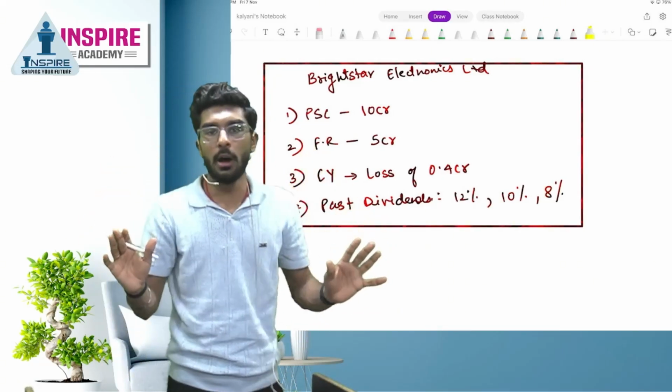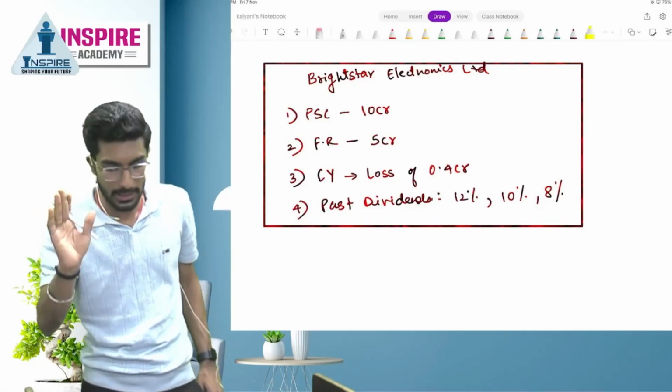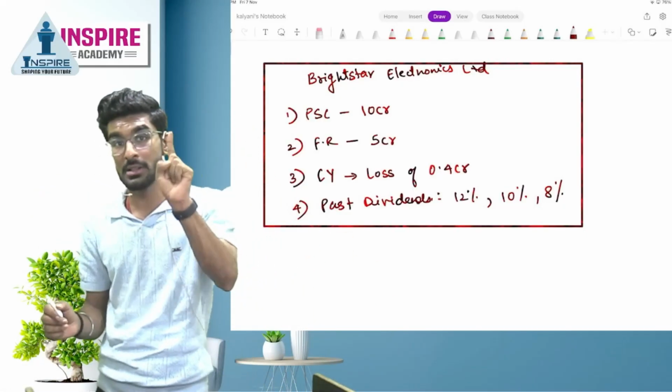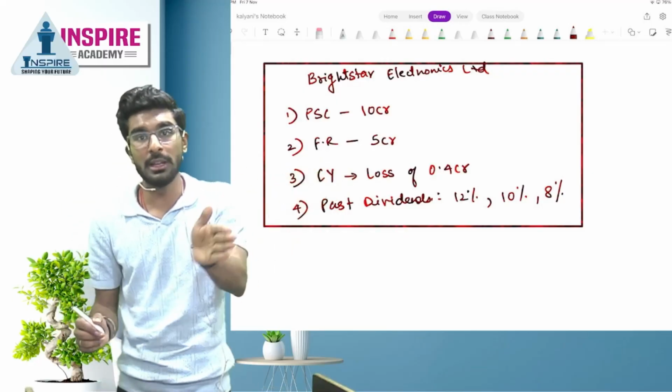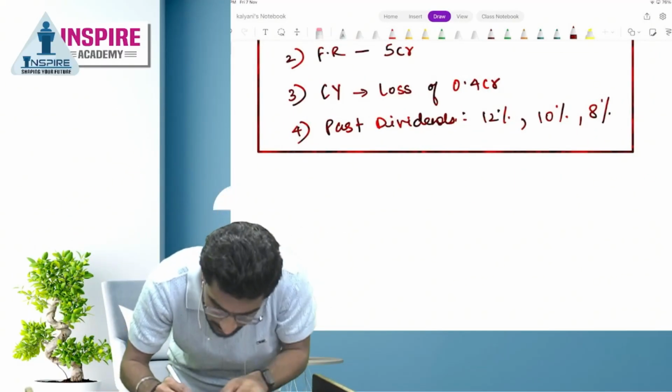Now we need to find out what is the maximum rate of dividend the company can pay. Company has suffered a loss in the current financial year. That means what is the rate average of the 3 preceding financial years. Now we know the average.